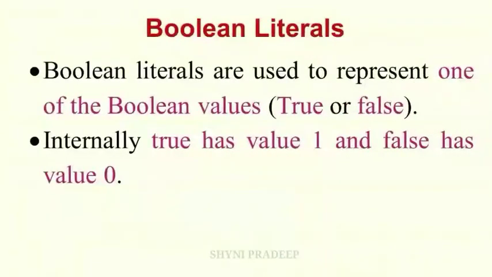Next literal is the Boolean literal. Boolean literals are used to represent one of the Boolean values, true or false. Either true or false. Internally, true has value 1 and false has value 0. So true means 1, false means 0. So Boolean literals have one of the Boolean values, either true or false.